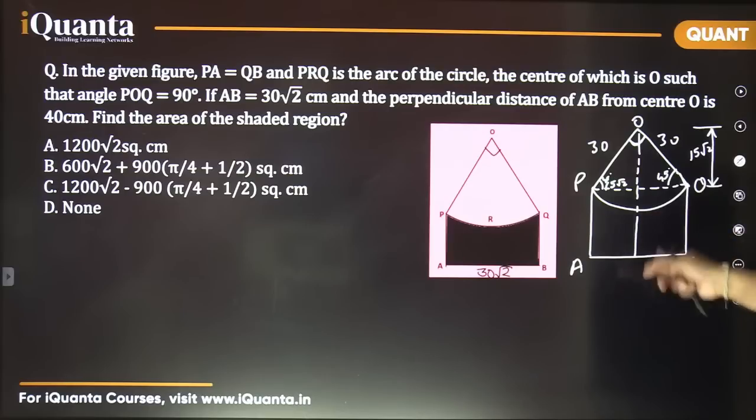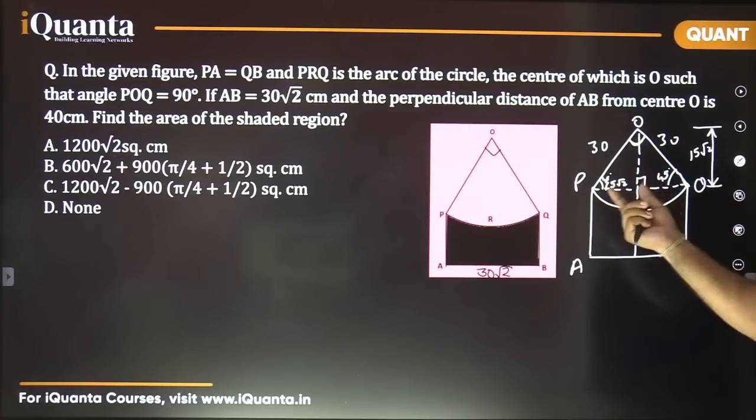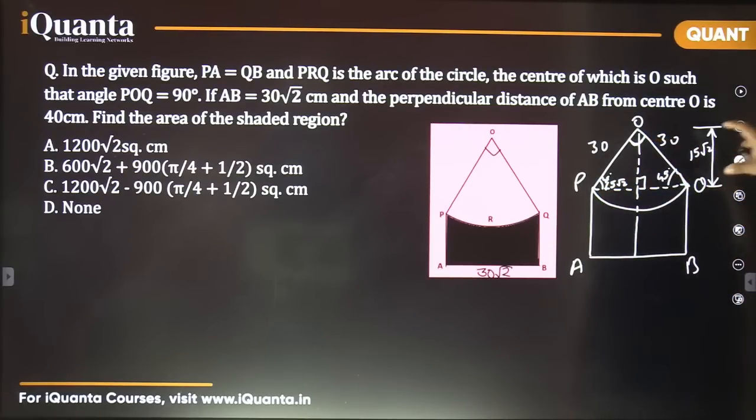Now when I am dropping this perpendicular here, this is 90 again. So this is again a 45, 45, 90 triangle. So it's 15 root 2 and 15 root 2. This height is 15 root 2. Fine. Now tell me what is this height? This length PA or whatever it is, QB. How much is this length?